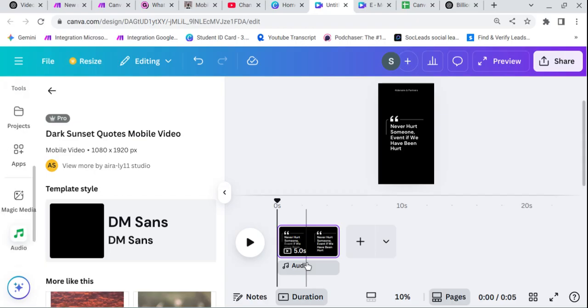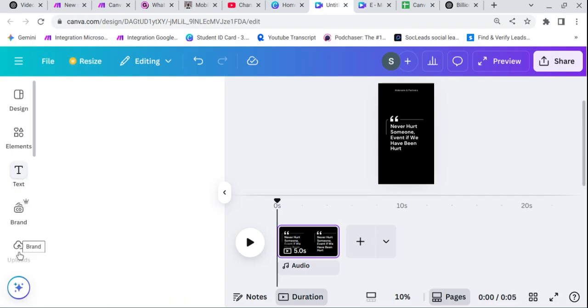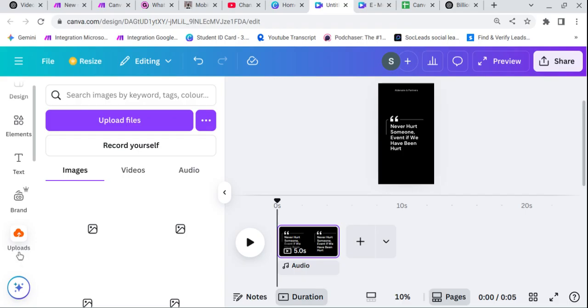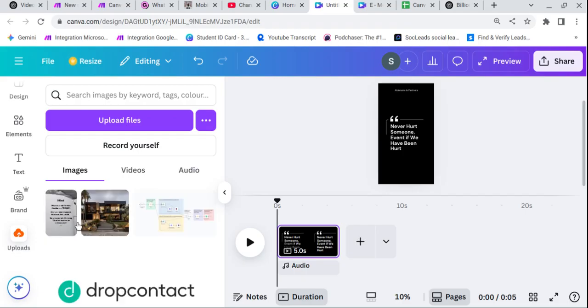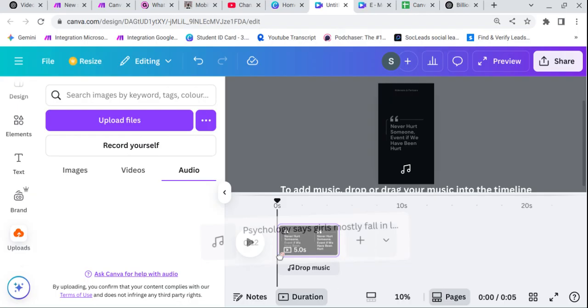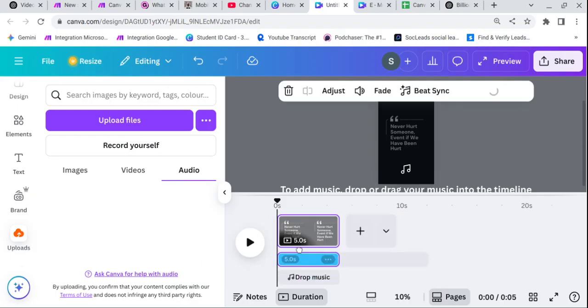I simply upload. I have uploaded the audio. My laptop is still lagging. Go to the upload section. Here I go to the audio section and this is the audio that I like, so I can download it and I can split it to 5 seconds. Here you can see that.